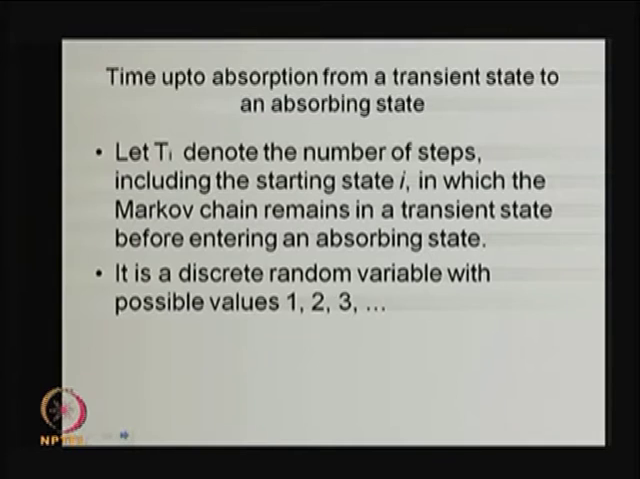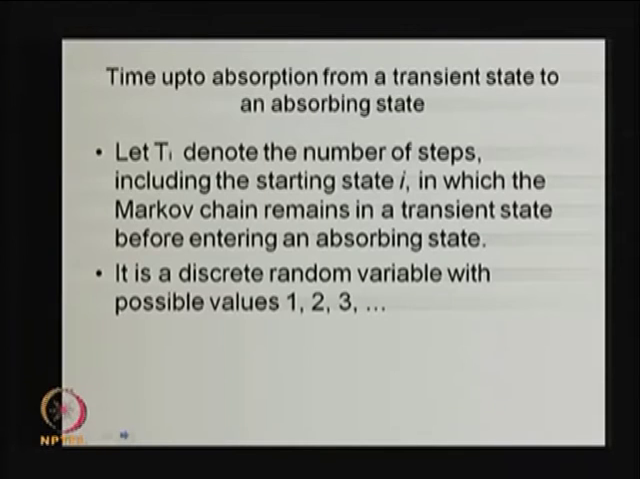So, there is a possibility the system would have spent at least one step before absorption, or 2 steps, or 3 steps and so on. Therefore, that is going to be a random variable. It is a discrete random variable with possible values 1, 2, 3 and so on. Our interest is not only finding the distribution of T_i, our interest is to find the mean time up to absorption from the transient state to an absorbing state.